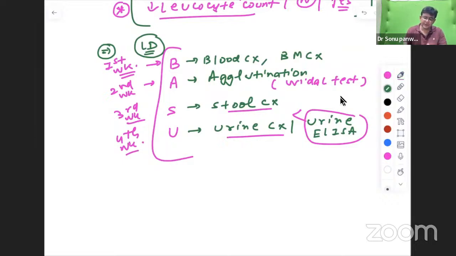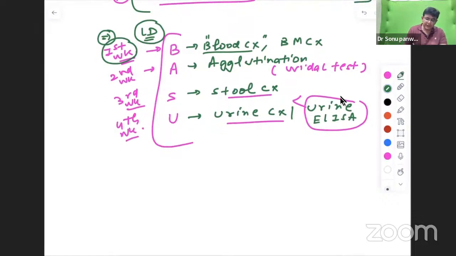Is it fine? So this should be clear, because the examiner's questions come this way: on the third day of the fever, which investigation will you do? Your answer will be blood culture. On the fourth day of fever, your answer is also blood culture. So it is important to remember that in the mnemonic BASU, it is not the days, it is the weeks: first week, second week, third week, and fourth week. Is it fine?